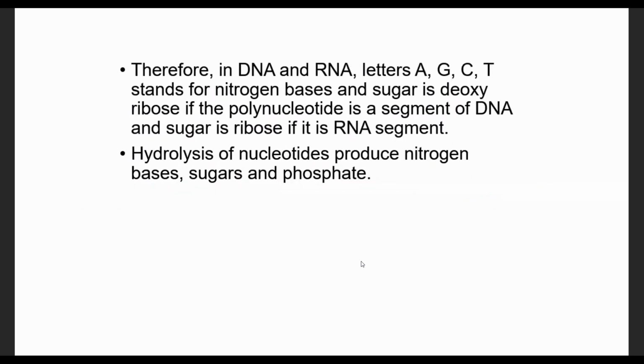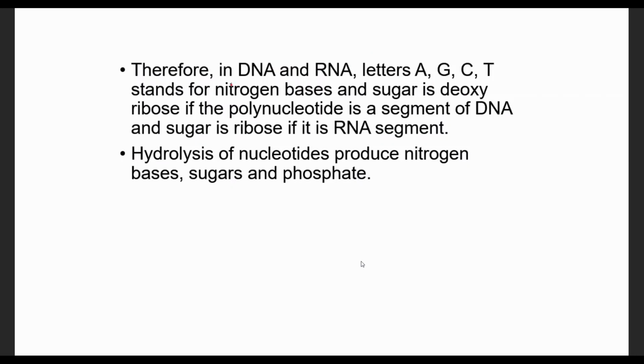In DNA and RNA, the letters represent the nitrogen bases. A represents adenine, G represents guanine, C represents cytosine, and T represents thymine. These are the nitrogen bases found in DNA and RNA molecules. As for the sugar, in DNA we have deoxyribose sugar, and RNA contains ribose sugar.